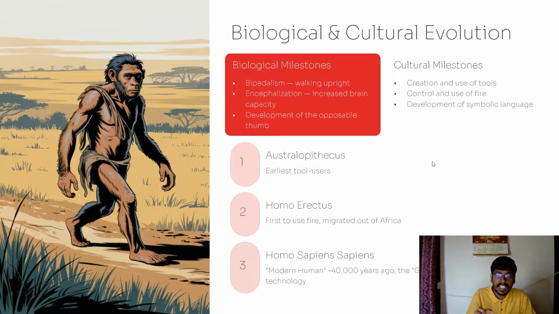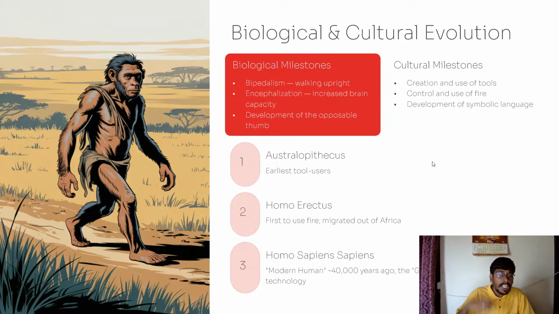Homo erectus can be described as the ones who used fire first and migrated out of Africa. So those who migrated from Africa and first used fire were defined as Homo erectus. Then Homo sapiens are considered modern humans who lived over 40,000 years ago, the great leap forward in tool technology.